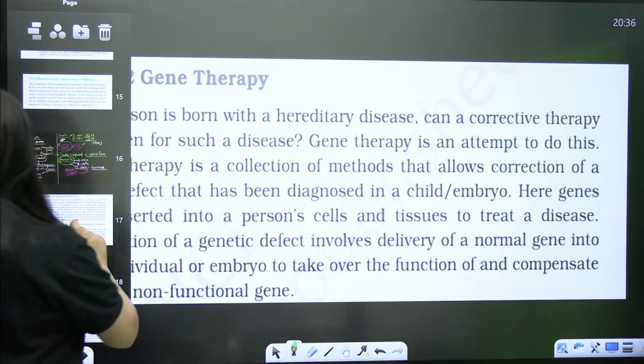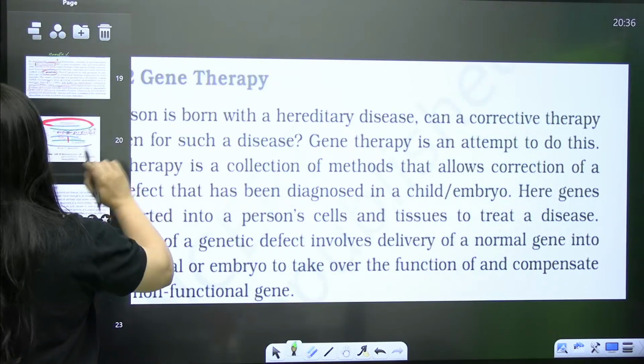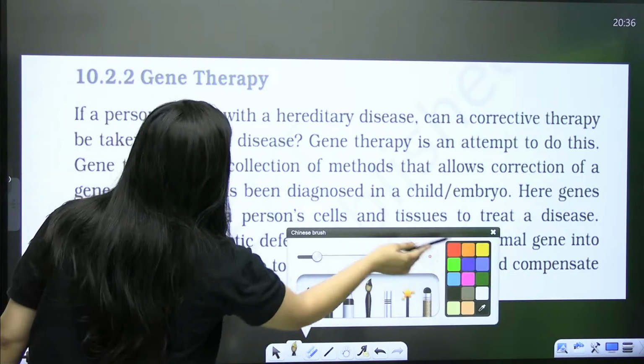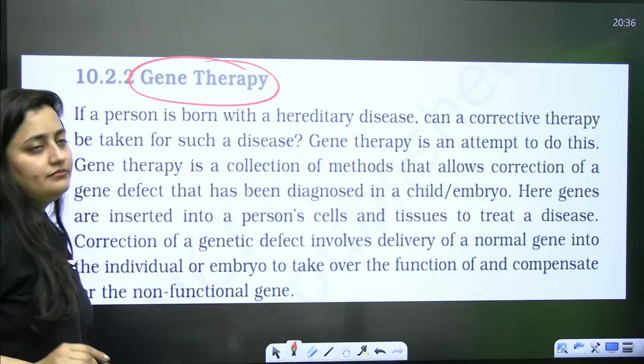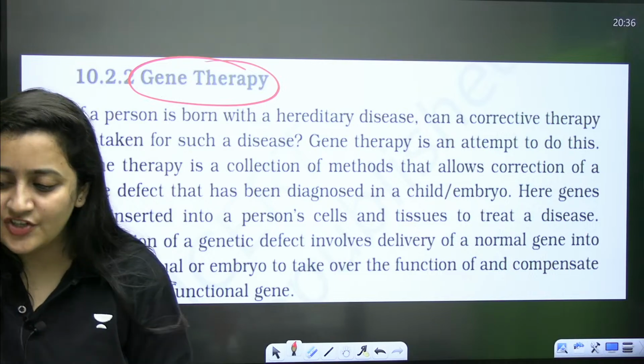So next is gene therapy. Do you know anything related to gene therapy? Do you know what gene therapy is? Anyone?